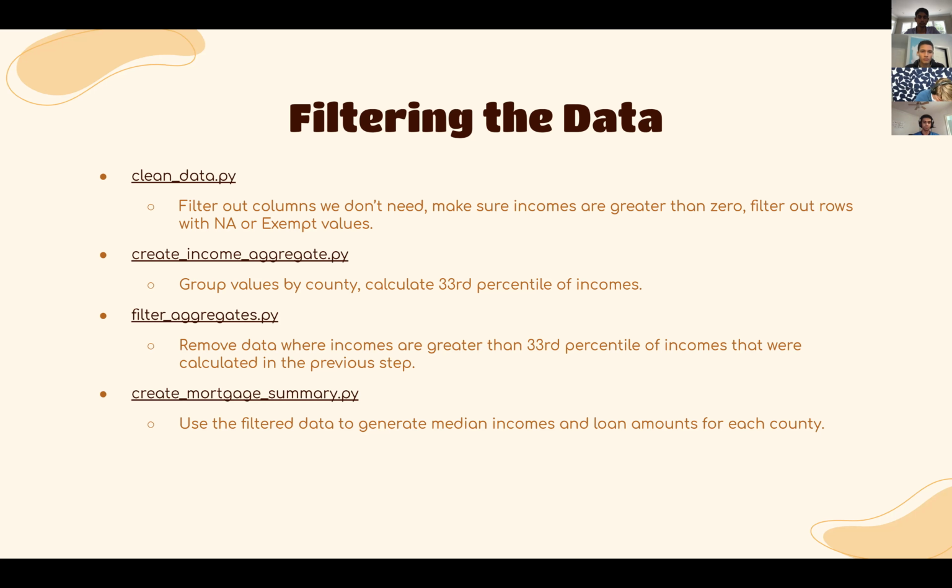After that, we also removed rows which had NA or exempt values. Once we did this, we grouped all of the values by county, and then we calculated the 33rd percentile of incomes. Once we had this value for each county, we went back through the clean data and removed every data point where the income was greater than that 33rd percentile, because we're primarily looking at families with lower incomes. After we did that, we created a mortgage summary. So we took our filtered data and then we generated median incomes and loan amounts for each county.